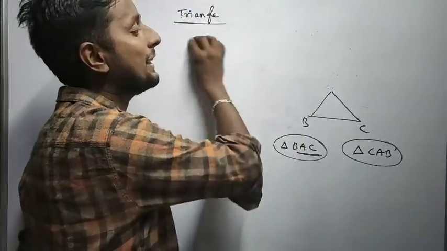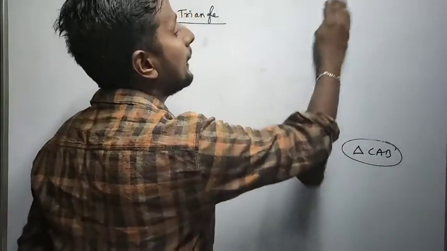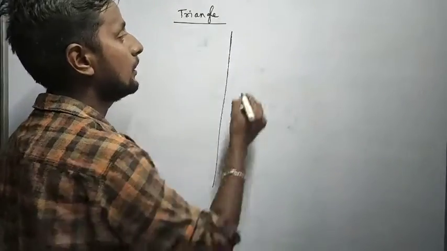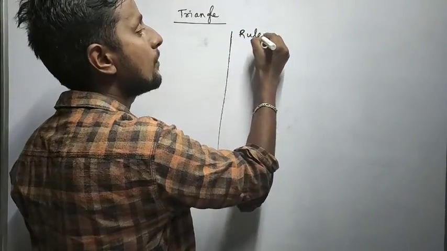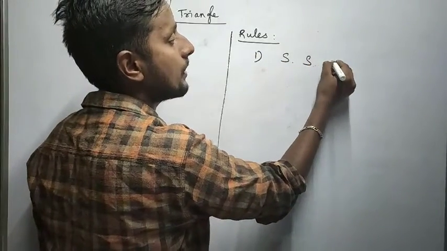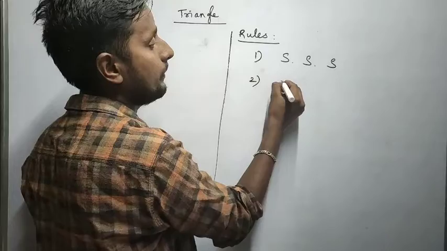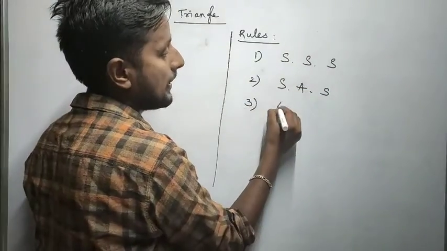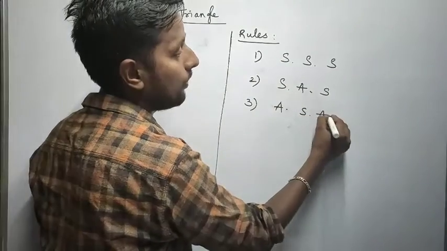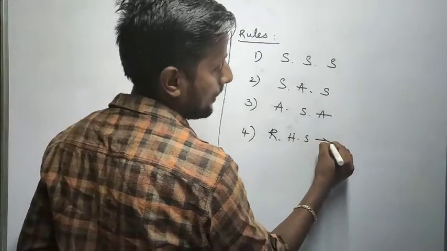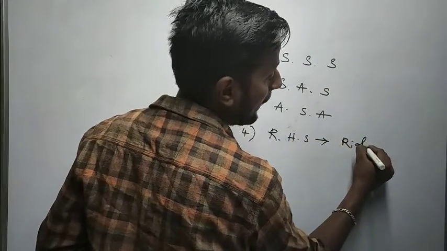Then how do we decide the congruence of a triangle? To decide the congruence of a triangle, we have certain rules, some congruence rules. The first one is the SSS rule, the second one is the SAS rule, the third one is the ASA rule, and the fourth one is RHS. The fourth rule is only for right angle triangles.